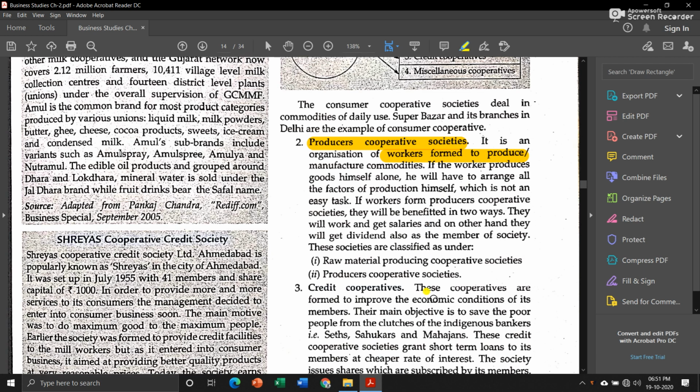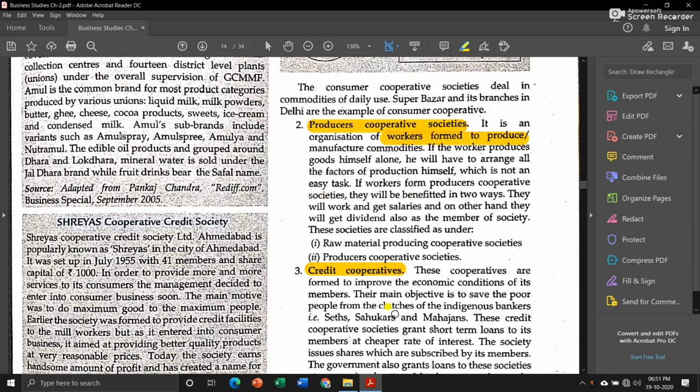Okay. Then third is credit cooperatives. These cooperatives are formed to improve the economic condition of their members. Credit means related with money. Some people come together, they contribute some amount of money, and when those members who are in need of money require it, they lend money to that needy member as a loan.